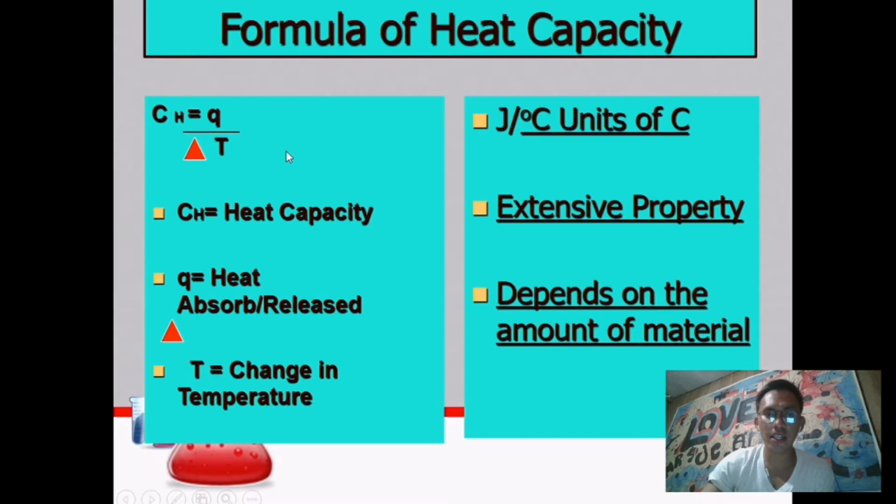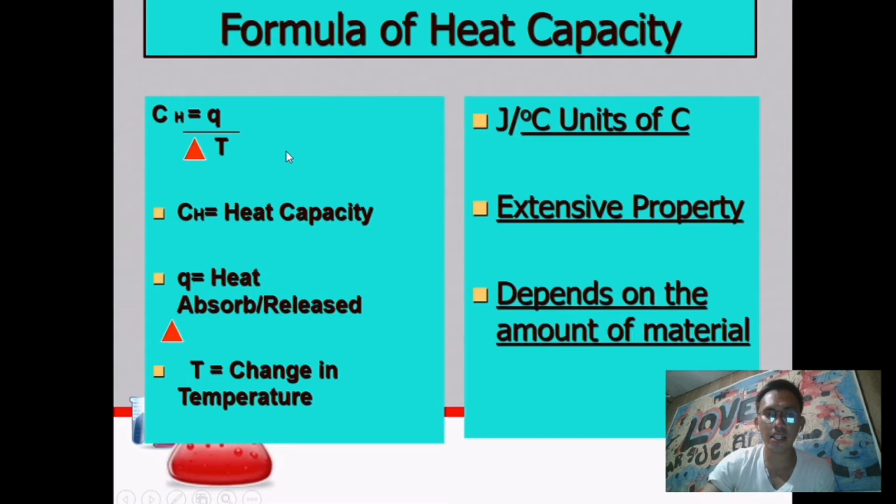Specific heat is represented by the letter C. The units that we use are joules per gram per degree Celsius. And water has a higher specific heat than most substances. Why does water have a higher specific heat compared to other substances? It is because it can hold more thermal energy compared to other substances.